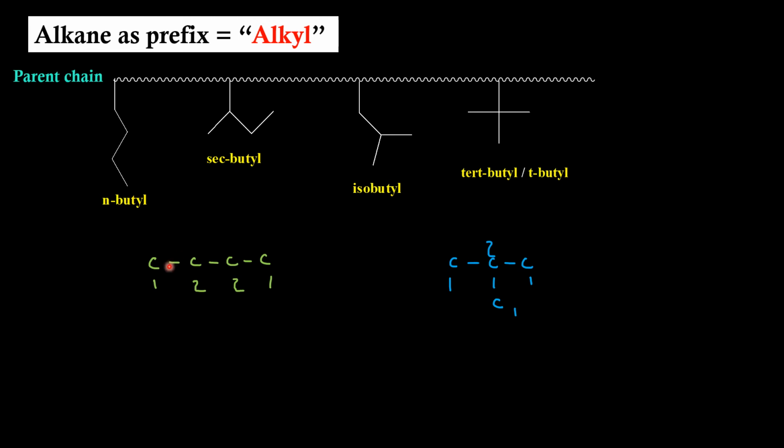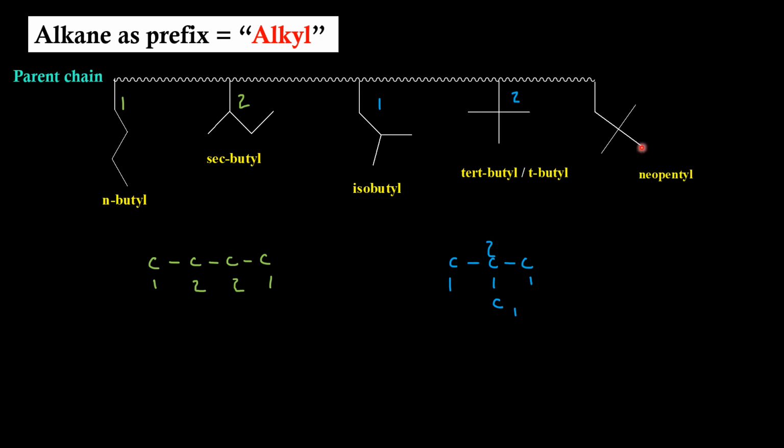If the attachment is from the primary carbon atom, then that prefix will be called N-butyl. If the attachment is through the secondary carbon atom, then it will be called sec-butyl, meaning secondary butyl. If the attachment is through the primary carbon atom of this structure, then that will be called isobutyl. If it is through the tertiary carbon here, then it is called tertiary butyl or simply T-butyl.